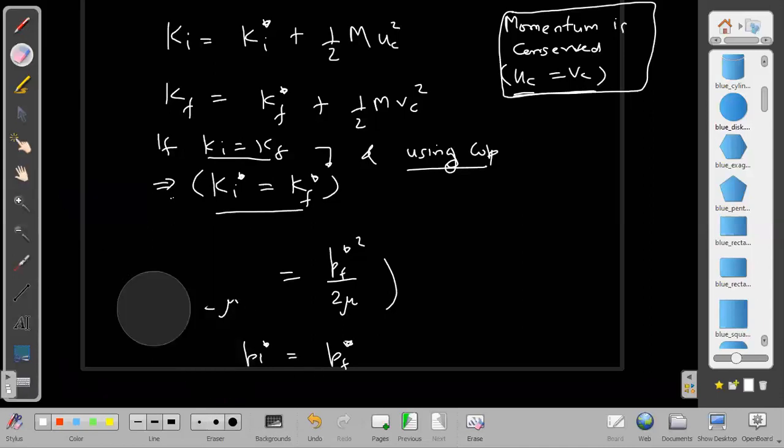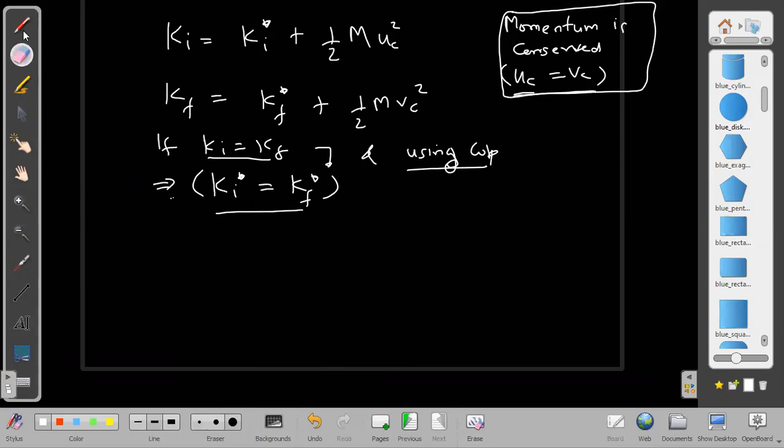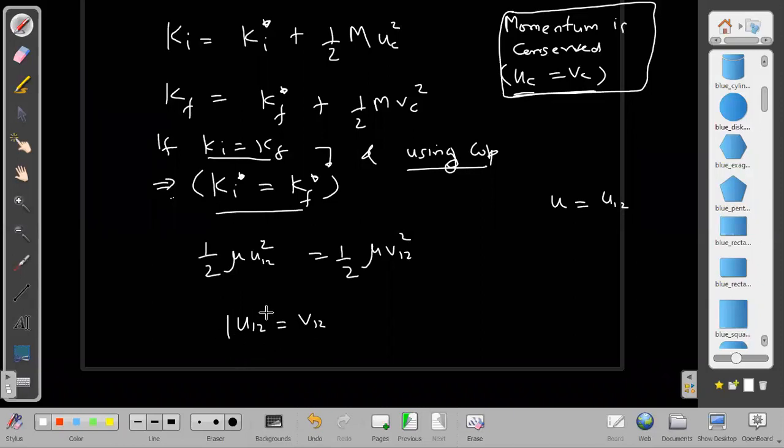Or wait a second, I could have written it another way also. When I need the velocity relation, why should I write momentum? I should write velocity terms only. Half mu u relative square. When I write just u, it means u relative, u of 1 with respect to 2. Let me write u12 only. U12 square is equal to half of mu into v12 square. Then half mu cancels, and we get u12 is equal to v12 magnitude wise.